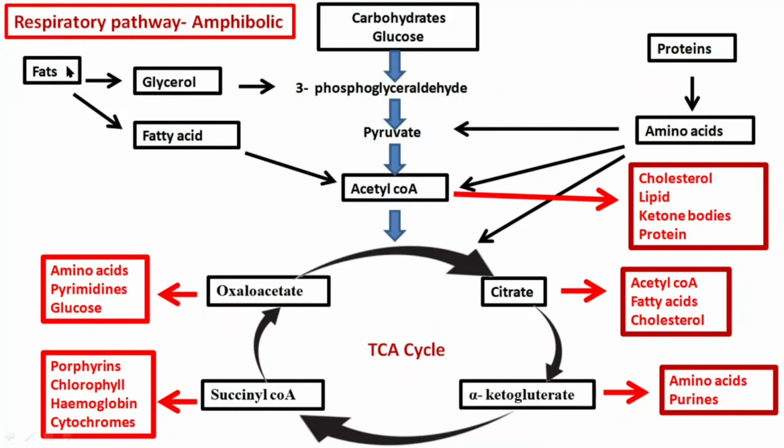If fats are also not available, in such case, proteins will be used as respiratory substrate. These proteins cannot directly enter into respiratory pathway. First, they get converted into amino acids by proteases. Proteases are digestive enzymes of proteins. These amino acids, after deamination, get converted either into pyruvate or into acetyl-CoA or some of the intermediates of TCA cycle.